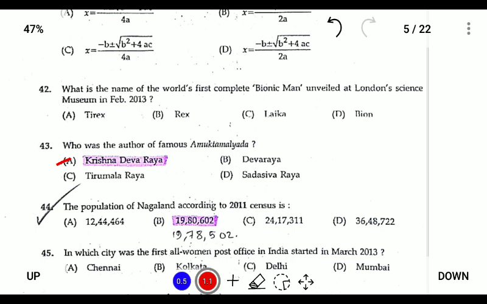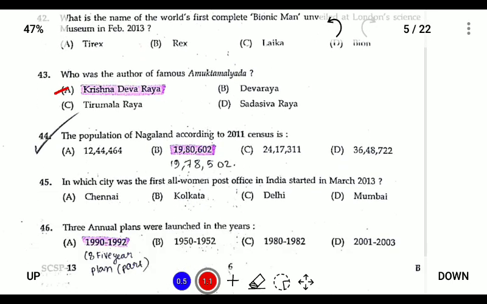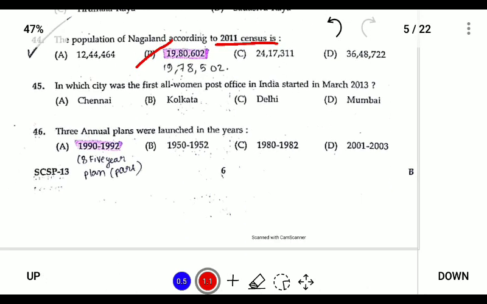So question number 44: the population of Nagaland according to 2011 census is 19 lakh. The actual estimate is 19 lakh 78,502, but if we take the approximate, it is 19 lakh 80,000 according to 2011 census. Number 46: the annual plans were launched in the year 1990 to 1992.